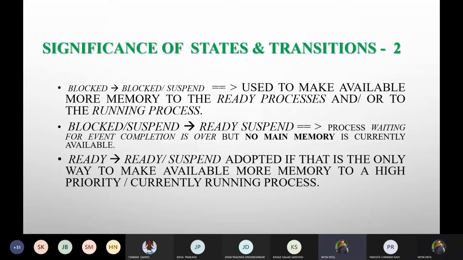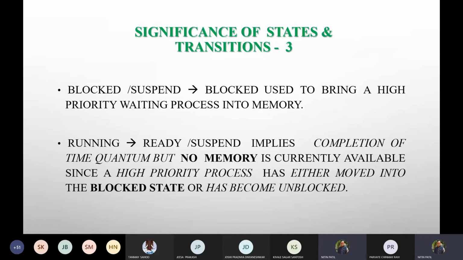Kind of. Again, if it is blocked and shifted to ready suspended, what exactly does it mean? The process's wait for event completion is over, but no main memory is currently available. So these combinations may occur at any time. From here, ready to ready suspended is adopted if that is the only way to make more memory available to a high priority or currently running process. So you are not sure how many processes would be running in memory at a time.